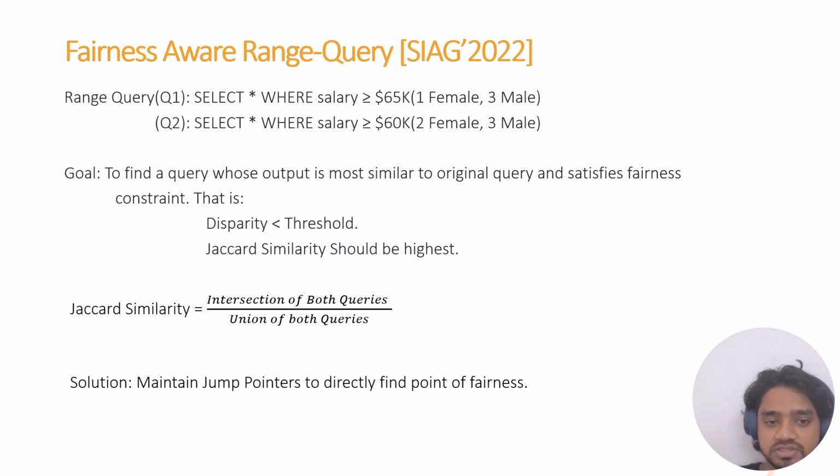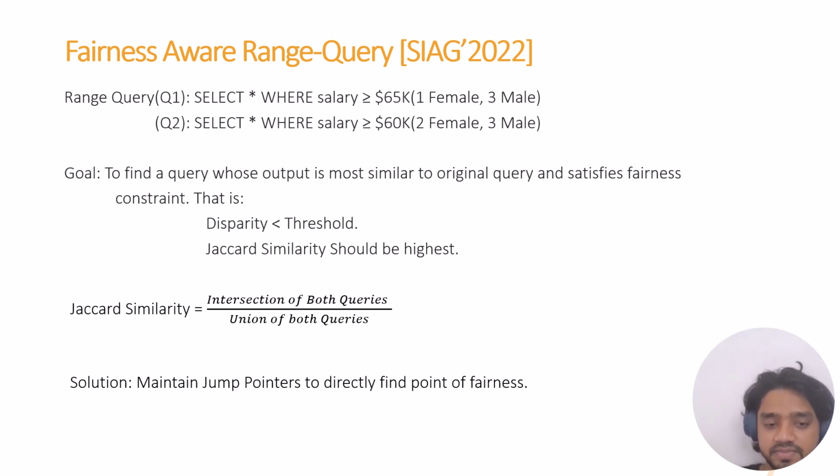This method also does the same thing. It alters the query and tries to satisfy the fairness criteria. The goal is to find the query most similar to the original query, and we have two conditions: disparity should be less than a threshold, but Jaccard similarity should be highest.